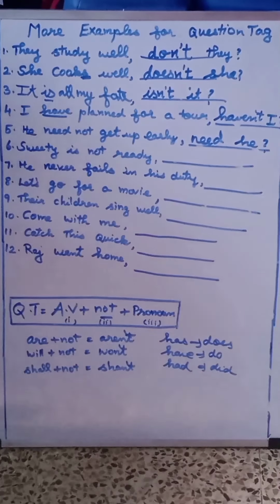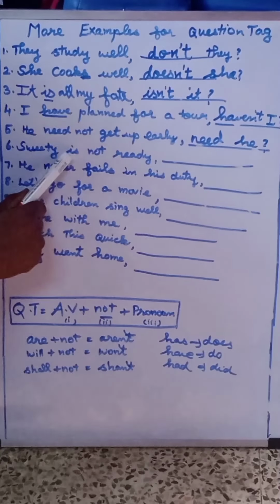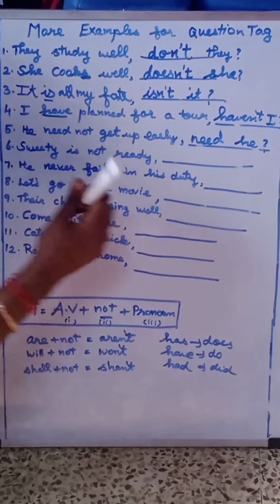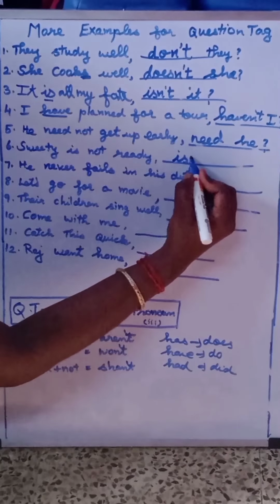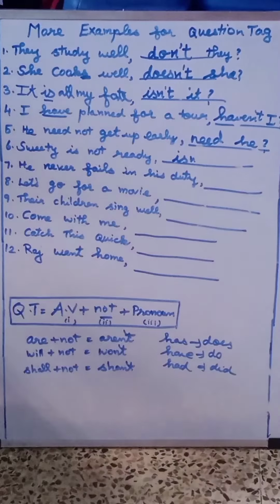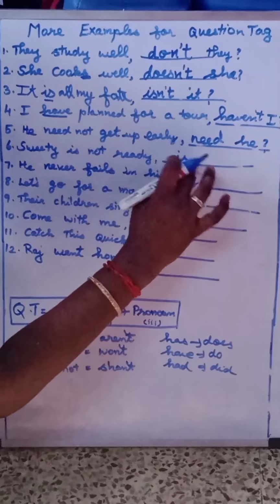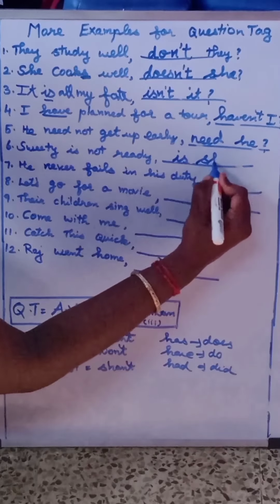Sweetie is not ready. Here auxiliary verb is is. Negative word is present. So, tag should not contain negative word not. Is she will be the answer.